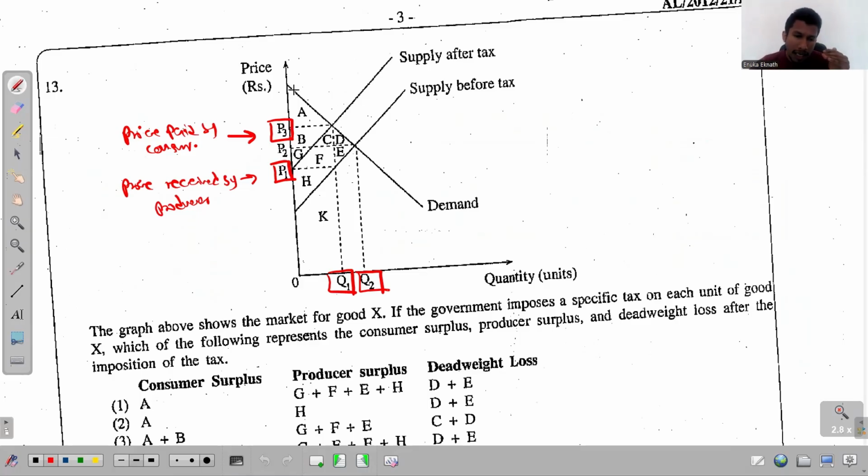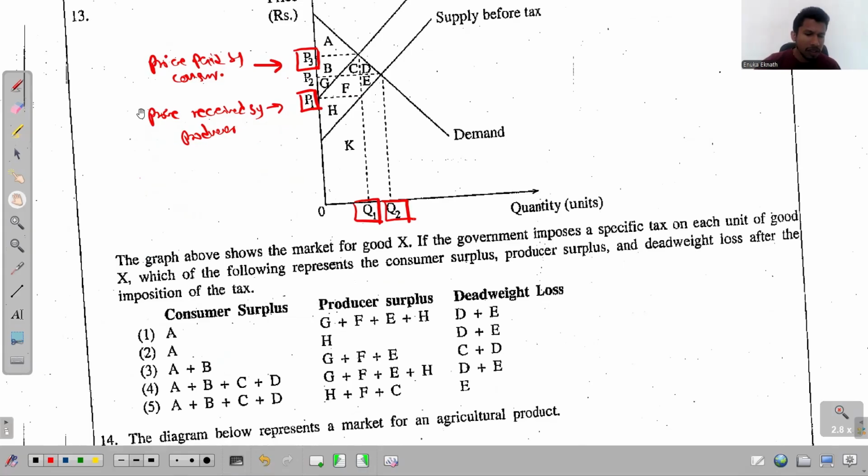Consumer surplus is the region below the demand curve, above the market price, up to the quantity that is traded in the market. See, Q1 is the quantity that is traded in the market. So up to this quantity, which region is that? That is region A. After imposing the tax, the consumer surplus is presented by this region A. If so, the answer has to be either the first one, if not the second one. So hope you all understand up to that.